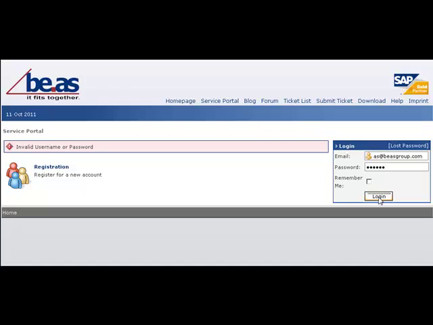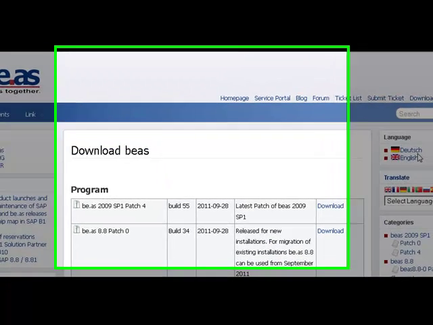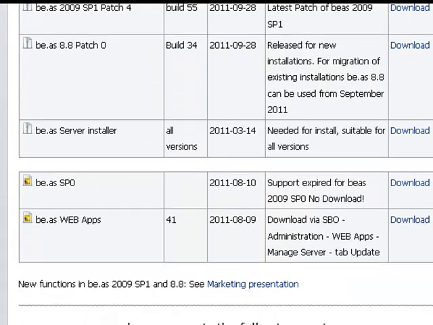First, go to the website beas.support.com. You need to register. After your account has been validated, you get full access to the beas service portal. In the download area, the latest patch and the server installer are available. You need to install both of them.